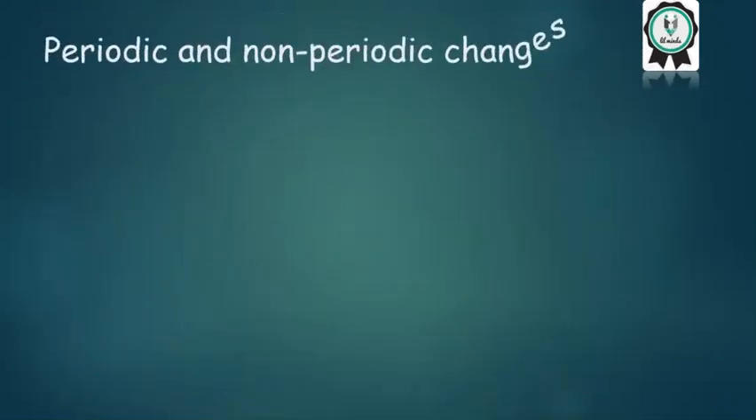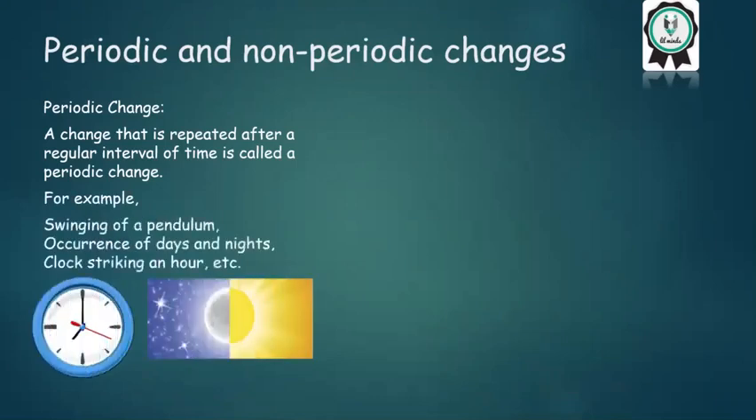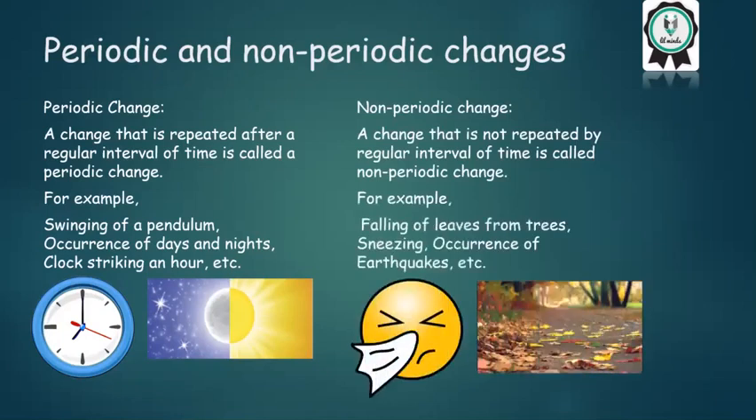Periodic and non-periodic changes. Periodic change. A change that is repeated after a regular interval of time is called a periodic change. For example, swinging of a pendulum, occurrence of days and nights, clock striking an hour, etc. Non-periodic change. A change that is not repeated by the regular interval of time is called non-periodic change. For example, falling of leaves from a tree, sneezing, occurrence of earthquakes, etc.